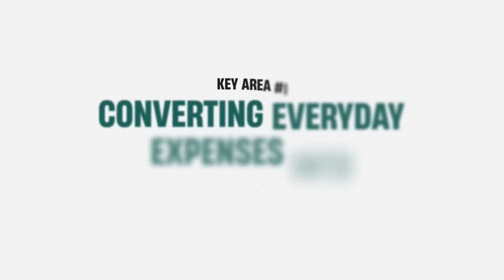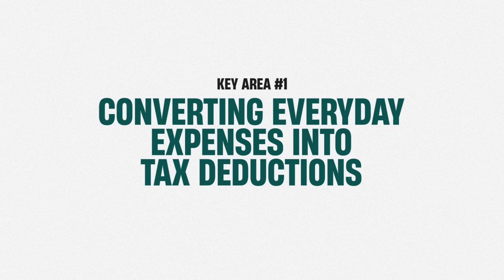And there are literally hundreds of legal strategies available for you to choose from, but as a CPA, I have boiled all of them down to 5 key areas. Number 1, converting everyday expenses into tax deductions, which is the lowest hanging fruit for most people. A lot of people pay for things that are in fact tax deductible, but simply fail to write off those expenses on their return.